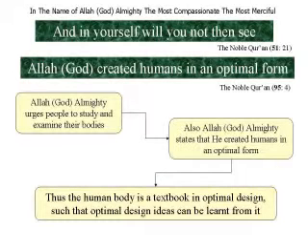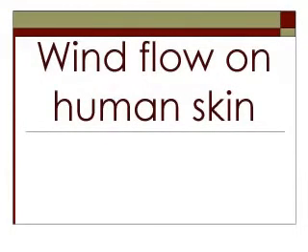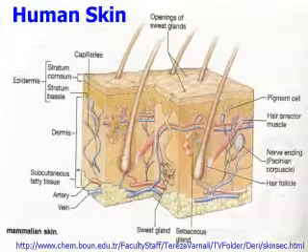So if you want the design of a heat exchanger, you want the design of a perfect structural system, you want the design of a perfect mechanical system, you need to look in your body, because Allah Almighty created an optimal form. So Allah Almighty teaches you from the human body all you need in engineering designs and concepts. So with regards to heat exchangers, if you look at wind flow on human skin, as you can see, the human skin contains hairs on its surface.